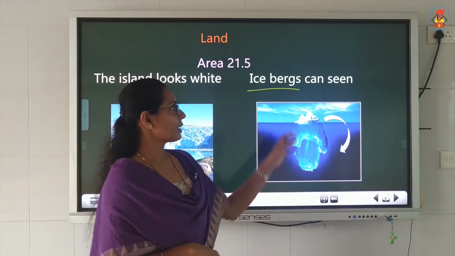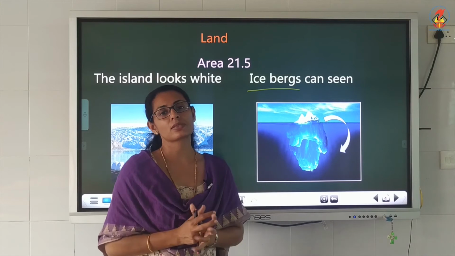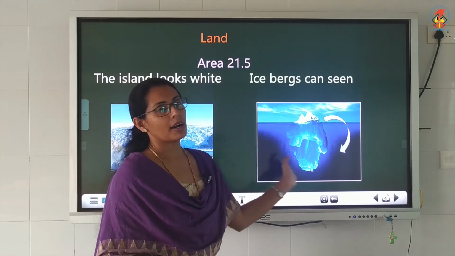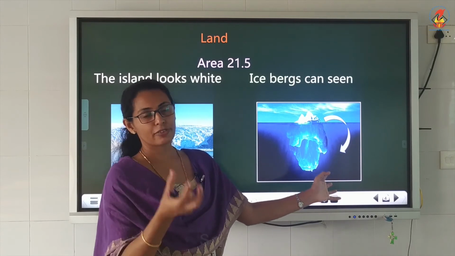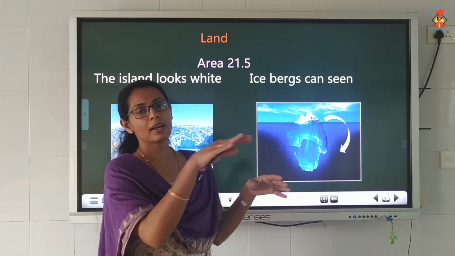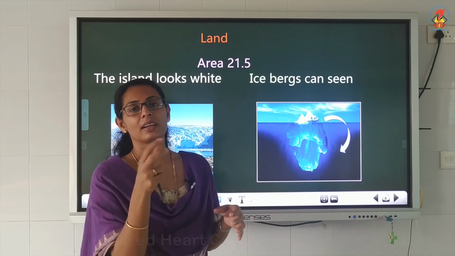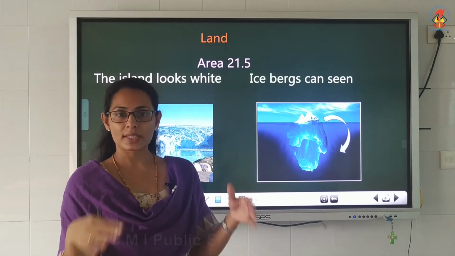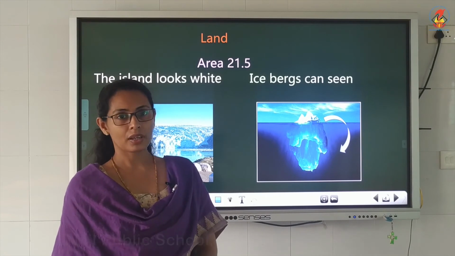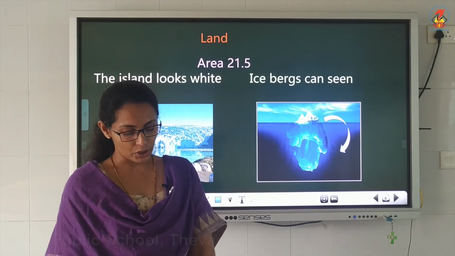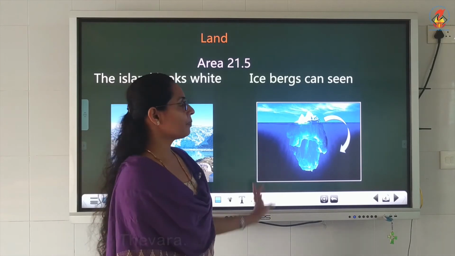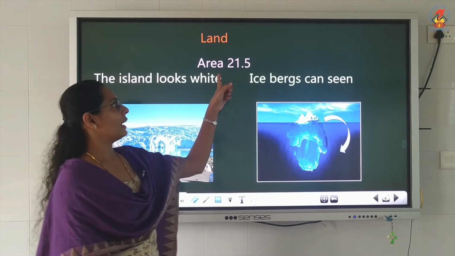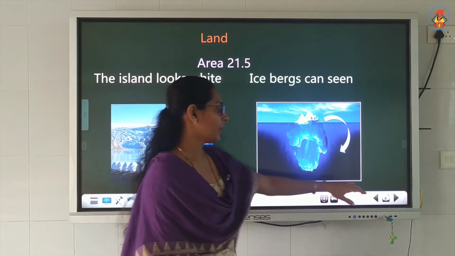Understood? Icebergs are huge pieces of ice flowing away from one place to another. Only a little portion can be seen above the water. All the remaining portions are under the water, which we are not able to see. So this is about the icebergs, and the island always looks white, and this is about the area.